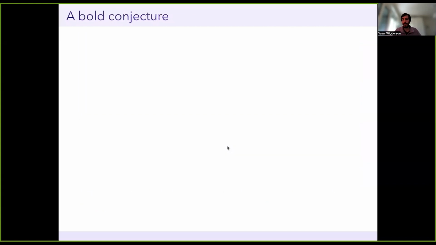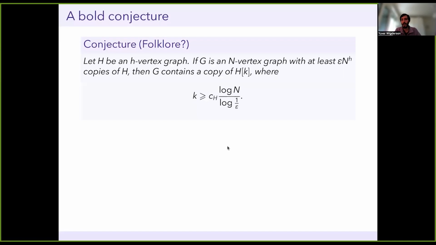So given everything I've told you so far, there's a natural conjecture that I think presents itself. And the conjecture is that we can just overcome both of the issues that we had in Nikiforov's theorem. So the conjecture would say that I have any graph h, and I give you some graph G, which has epsilon n to the h copies of h. Then it contains a blowup of h whose size is some constant, maybe depending on h, times log n divided by log 1 over epsilon.